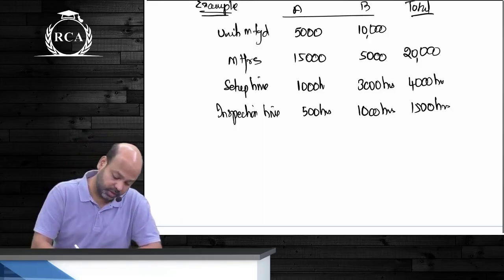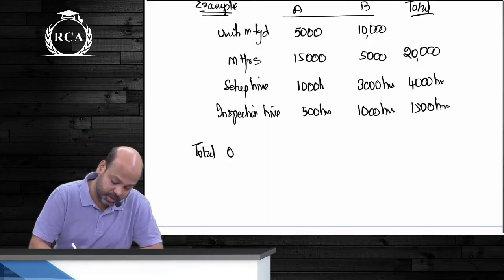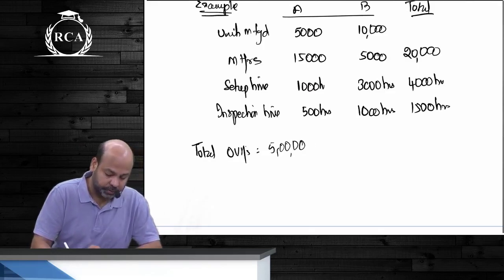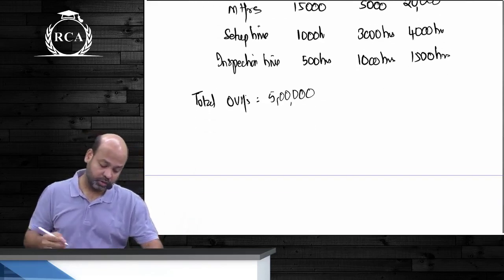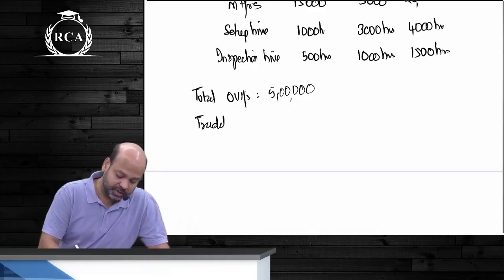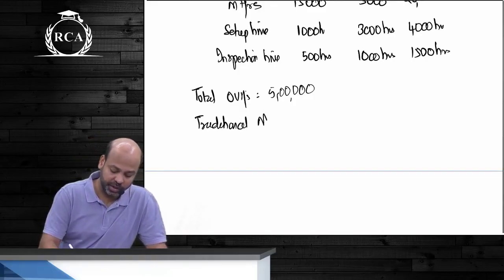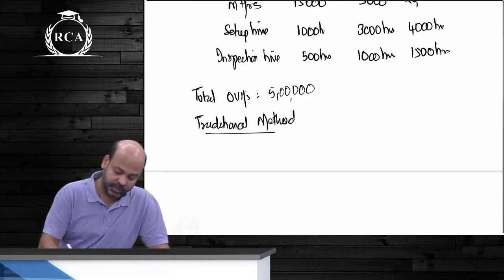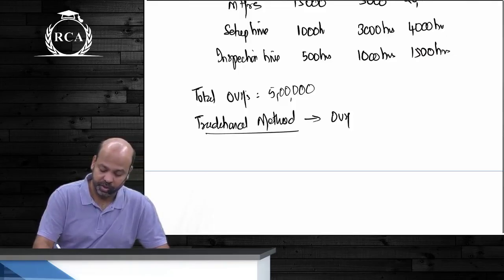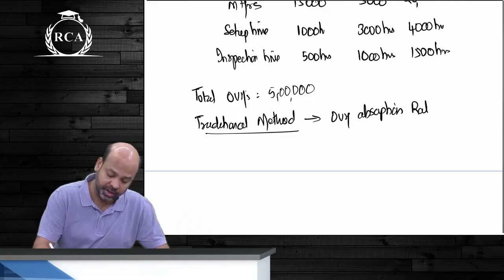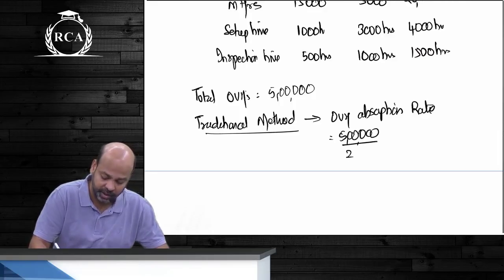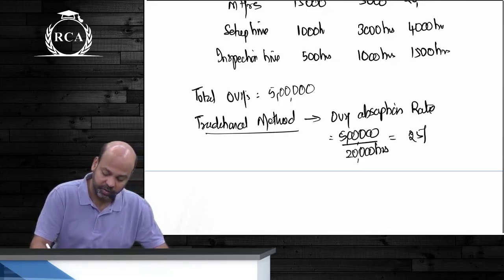Now, let's say the total overheads incurred by an organization are 5 lakh rupees. If I follow the traditional method of absorbing overheads, guys, I'll directly end up absorbing all the overheads on the basis of machine hours. What will be my overhead absorption rate? Listen now. What will be the overhead absorption rate if you are absorbing overheads on the basis of machine hours? You'll write 5 lakhs divided by 20,000 hours, and that will be 25 rupees per hour.